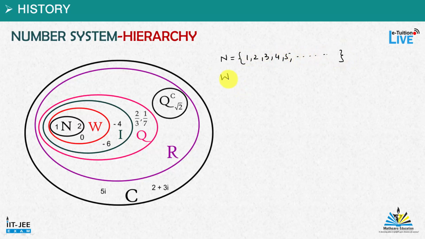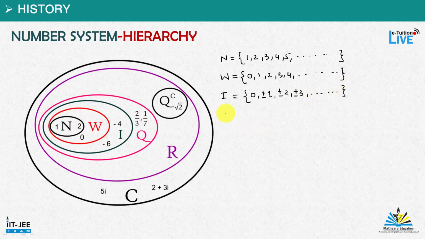Whole numbers: the number 0 is included with the natural numbers, so whole numbers start with 0, 1, 2, 3, 4 and so on up to infinity. And then we have integers: 0, plus minus 1, plus minus 2, plus minus 3 and so on.